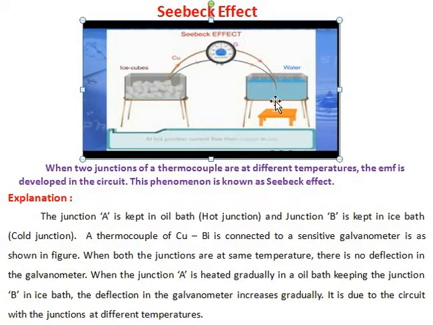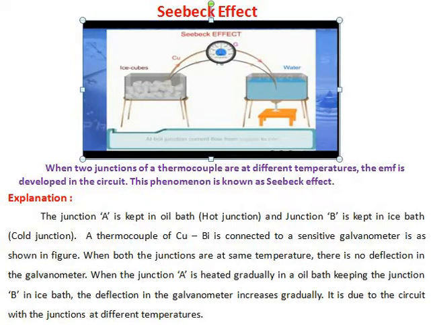So when you heat this junction in a water bath, its temperature goes on increasing, and the temperature of junction B remains at ice temperature, that is 0 degrees Celsius. As the temperature increases in this junction, the galvanometer shows deflection. It is due to the circuit having junctions at different temperatures.